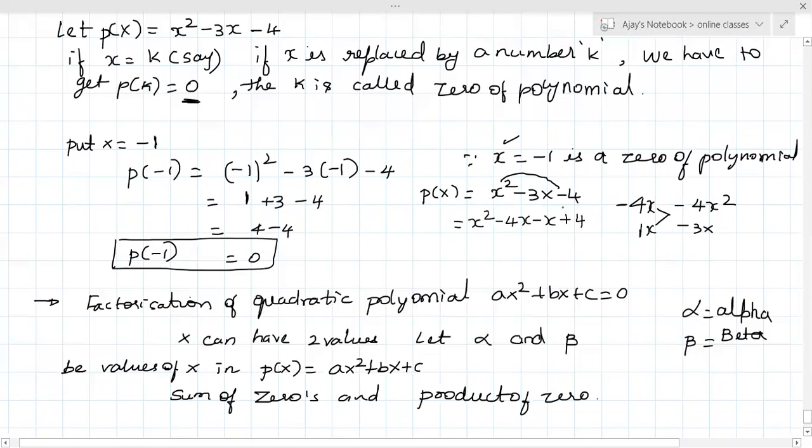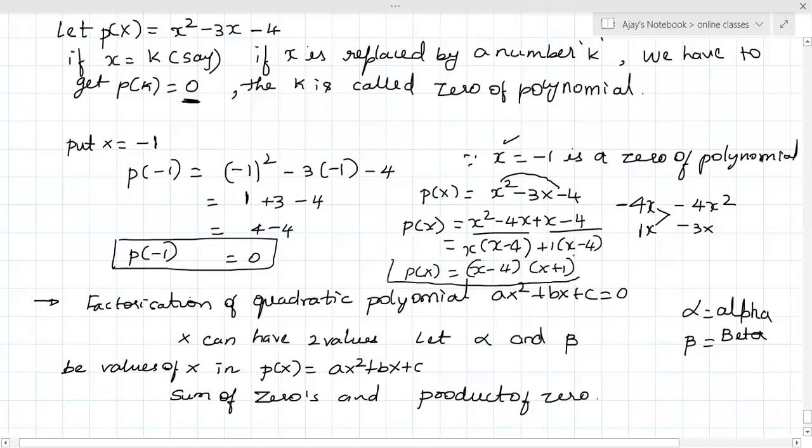Sorry, minus 4, once again, plus x. Let it be equal to P of x only. Now, taking x common in the first 2 terms, I get x minus 4. By taking 1 common in the last 2 terms, I get x minus 4. Again, if I take x minus 4 common, I get x plus 1. So the polynomial can be replaced as x minus 4 and x plus 1.